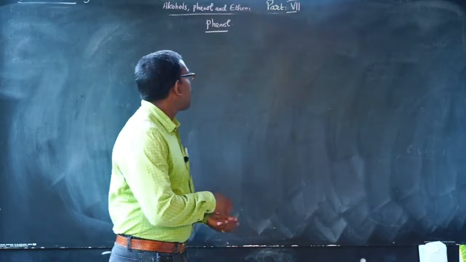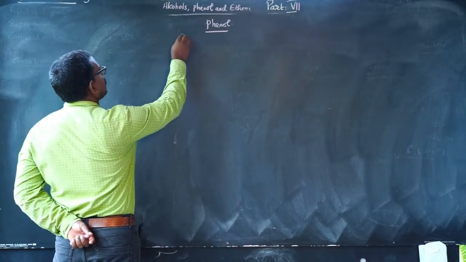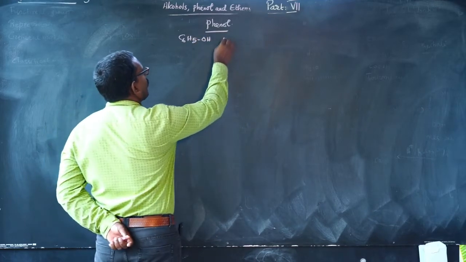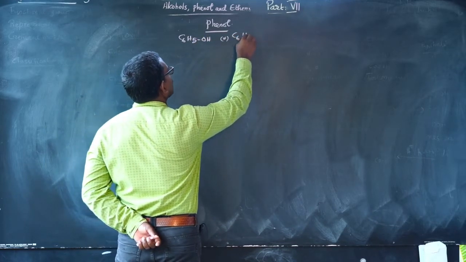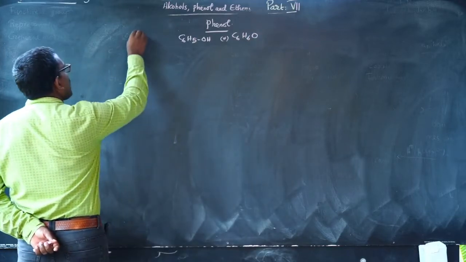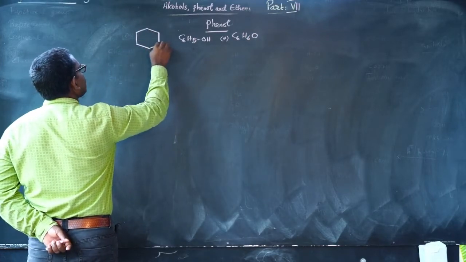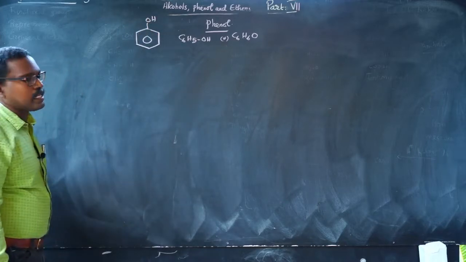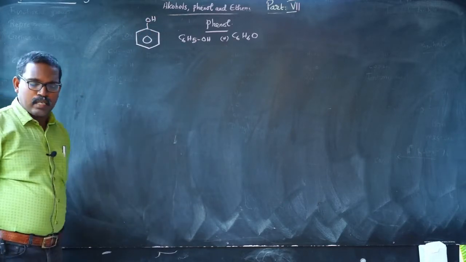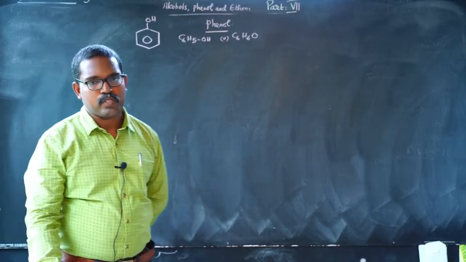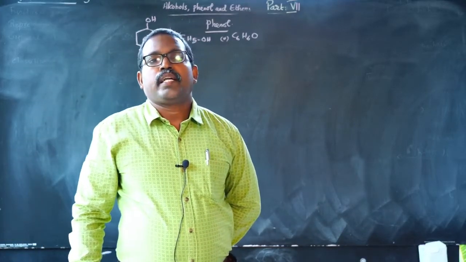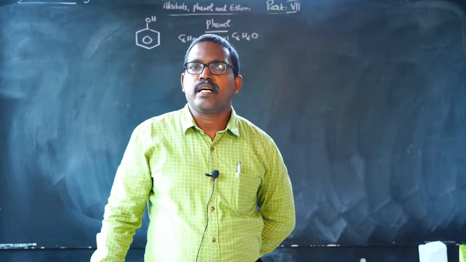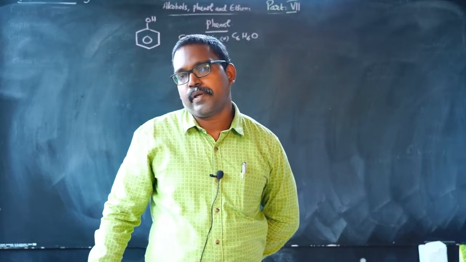The molecular formula for phenol is C6H5OH, or C6H6O. It is also called hydroxybenzene. Phenols are classified into various types: monohydric phenols, dihydric phenols, trihydric phenols and substituted phenols.